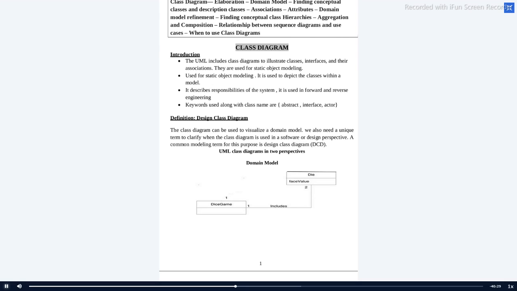For class diagram, you need a class, isn't it? How will a class look? Association, cardinality, attribute.